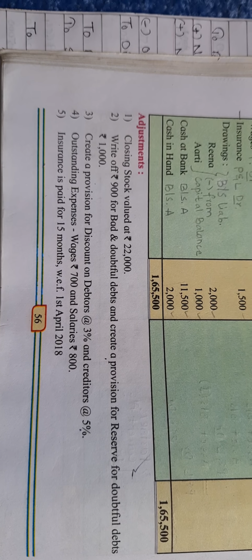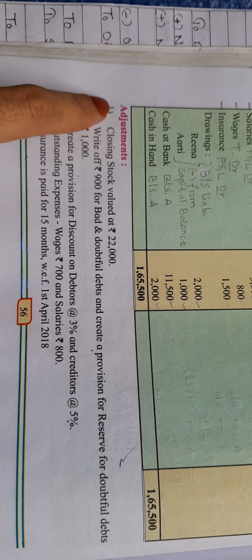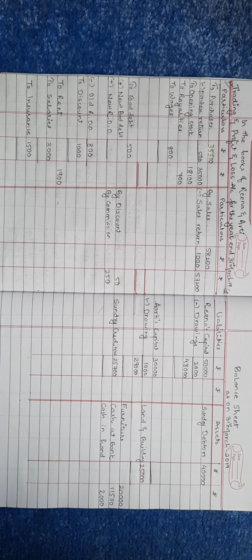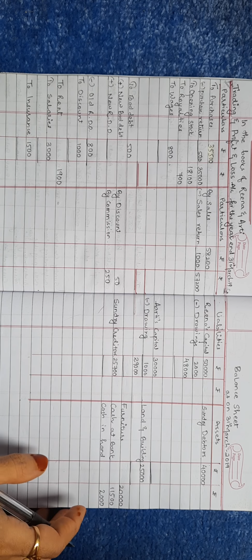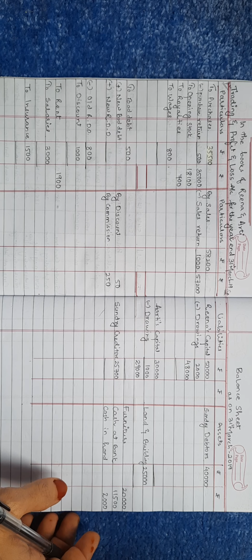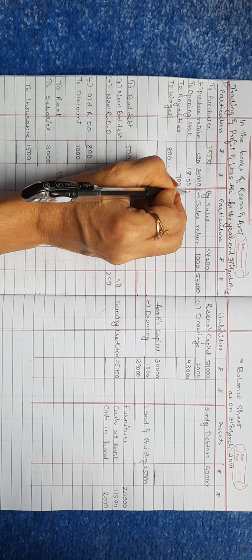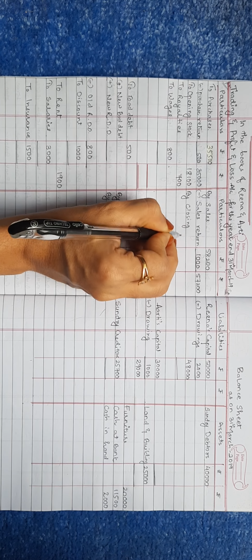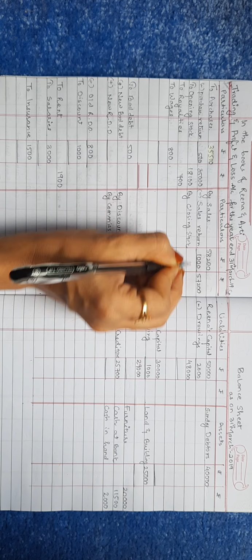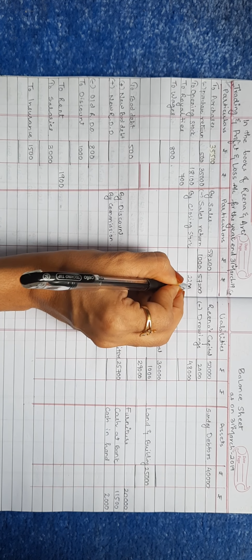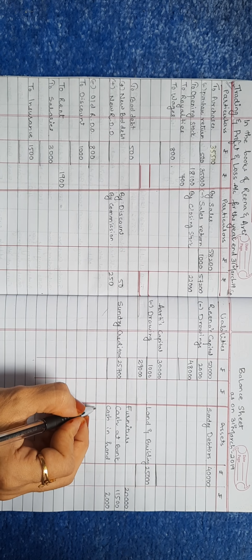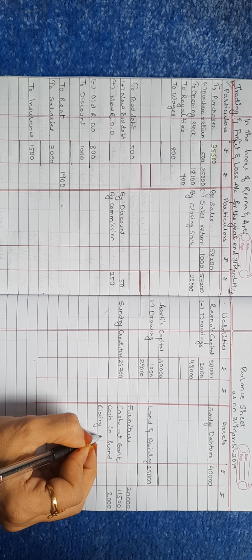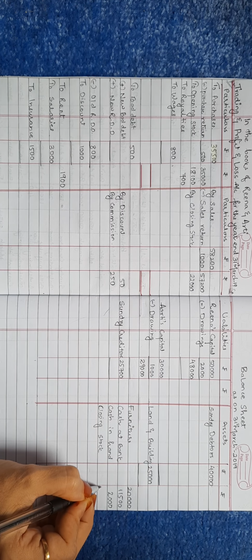Coming to the question again, here the adjustments are given. The first adjustment says closing stock valued at rupees 22,000. This is a very common adjustment: we transfer it to the credit side of the trading account, writing by closing stock 22,000, outer column. The second effect of it goes to the asset side, closing stock 22,000.